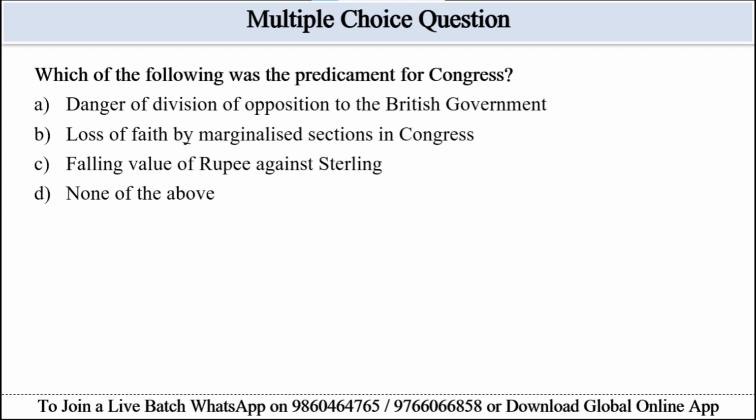Hence, we can eliminate some options from this question. Option B can be eliminated, which is loss of faith by marginalized sections in the Congress. It is not mentioned in the passage. Option C, failing value of the rupee against sterling, is also not mentioned here. Option D can be eliminated because option A will be the correct answer here. It says danger of a division of opposition to the British government. It matches the passage. Hence, option A will be the correct answer here.